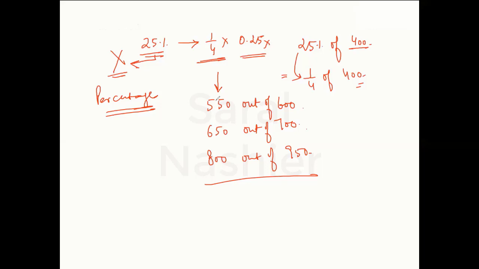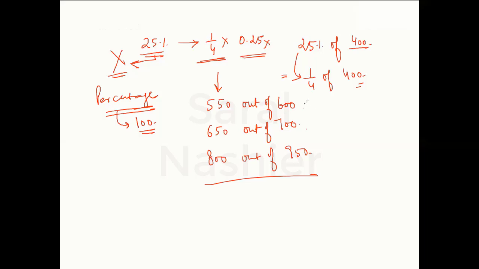Now if I ask these people that, okay, do one thing, just keep the same base and tell me what you have scored on that particular base. They asked me, sir, which base? You tell us. So I gave them a number that okay, calculate it on a base of 100. Why 100? There is no specific reason for that. 100, because it is easier to calculate with 100.